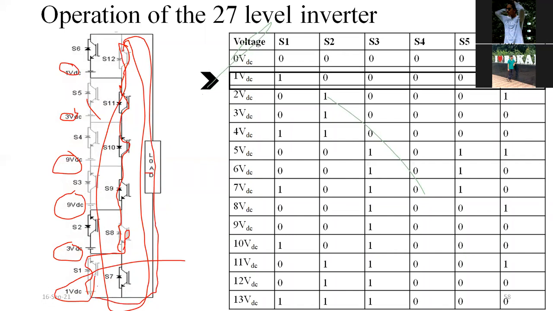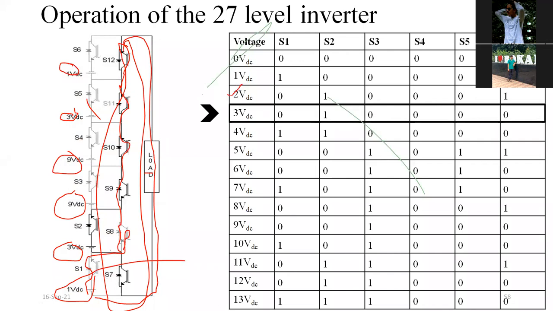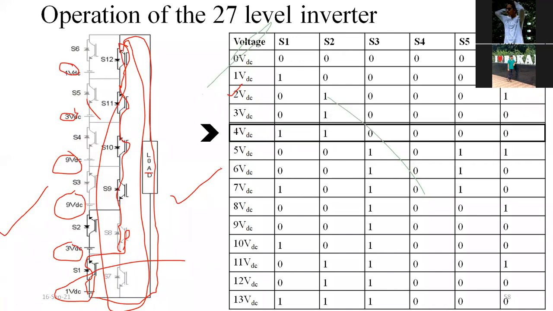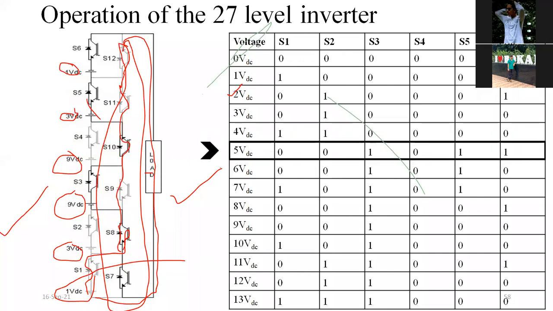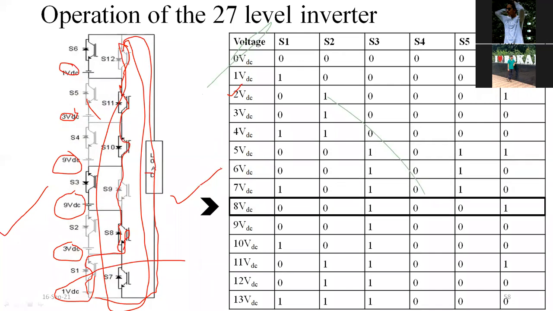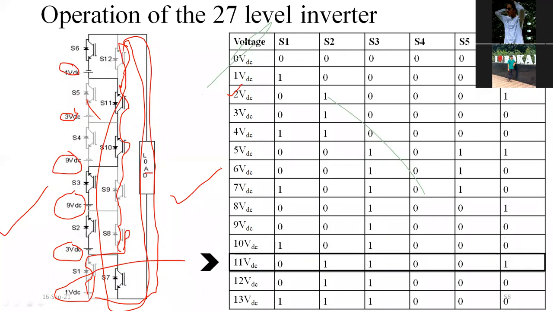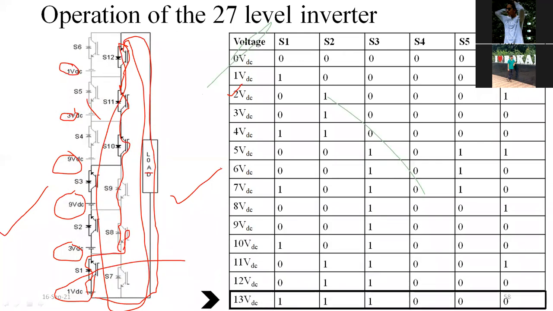That's it. If we need 2 VDC, this is 2 VDC. 3 VDC means this is. So please see side by side my switching table and the circuit diagram. 6 VDC means we have to switch on like this. I will give this PPT to your coordinators. You can use this PPT. So this 9 VDC, 10 VDC, 11 VDC, 12 VDC, 13 VDC.